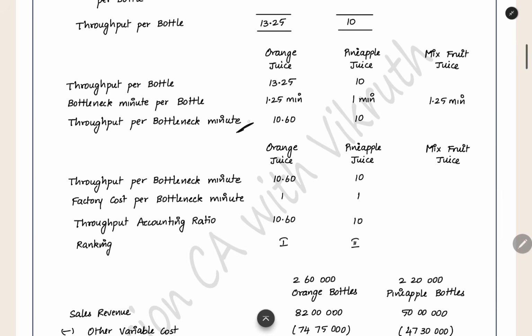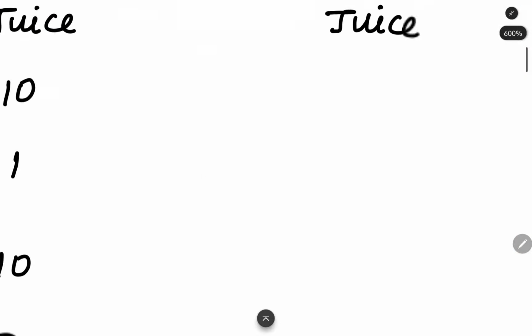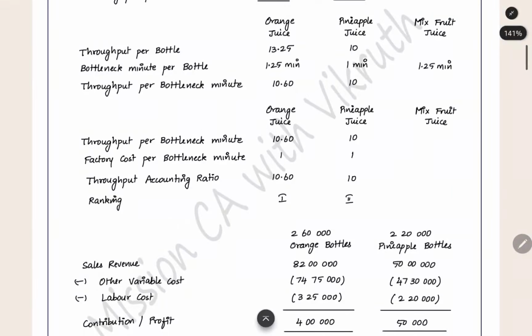And then throughput per bottleneck minute. This is the throughput per bottle. This is the bottleneck minute per bottle. When you divide these two, you will get the throughput per bottleneck minute. This we can use to rank the products. How this is helping to rank the products is that, here if you see,